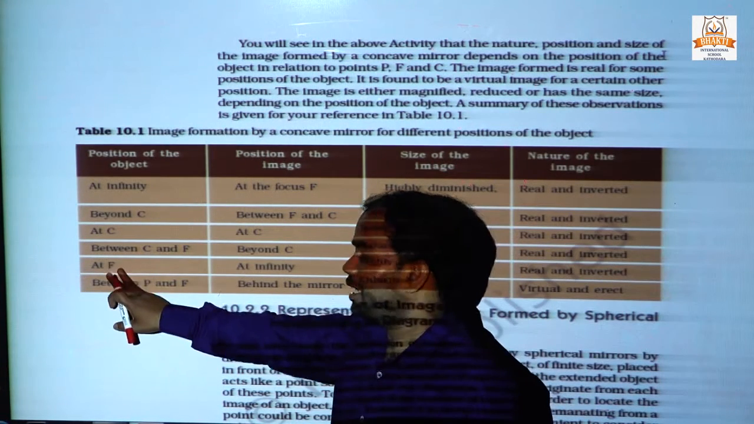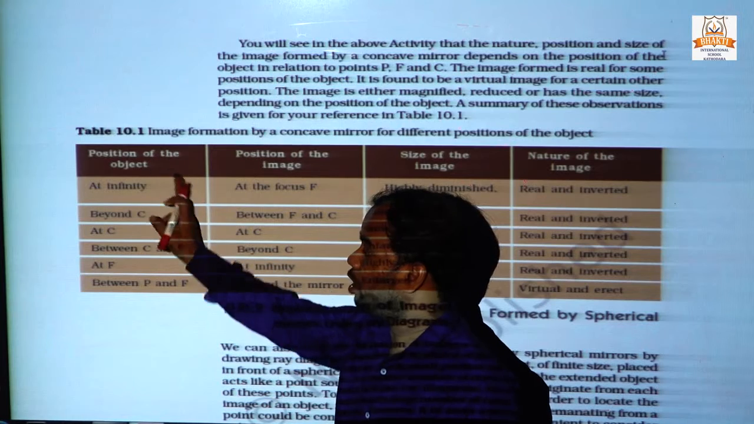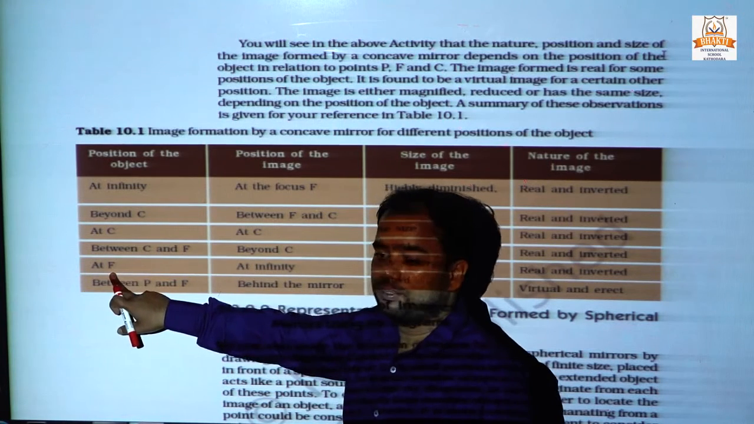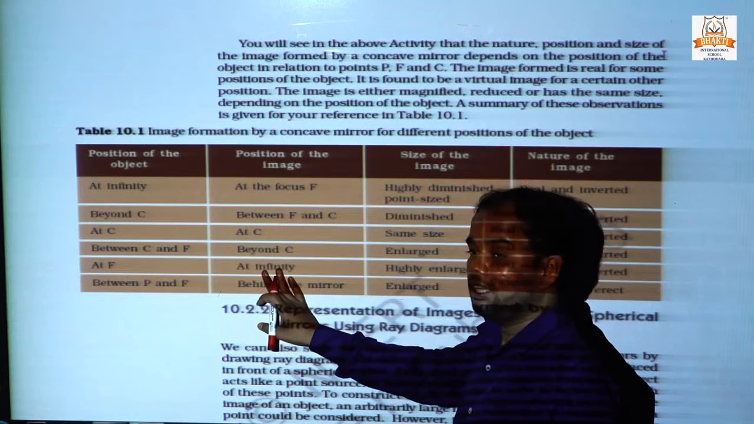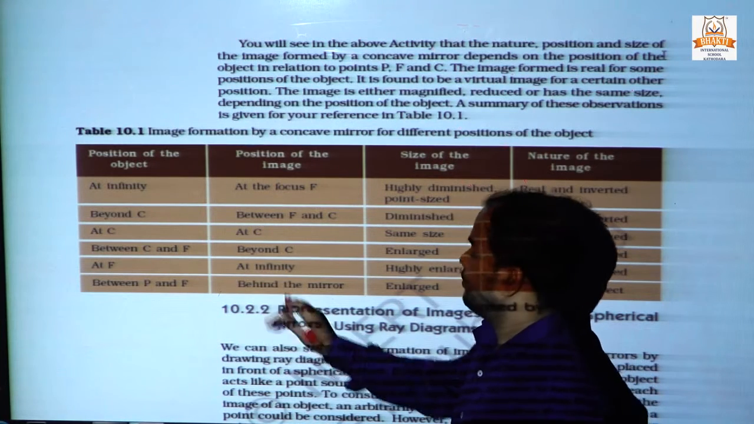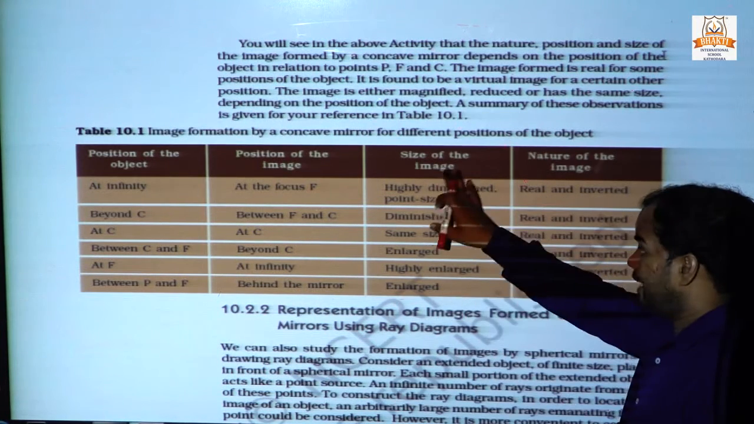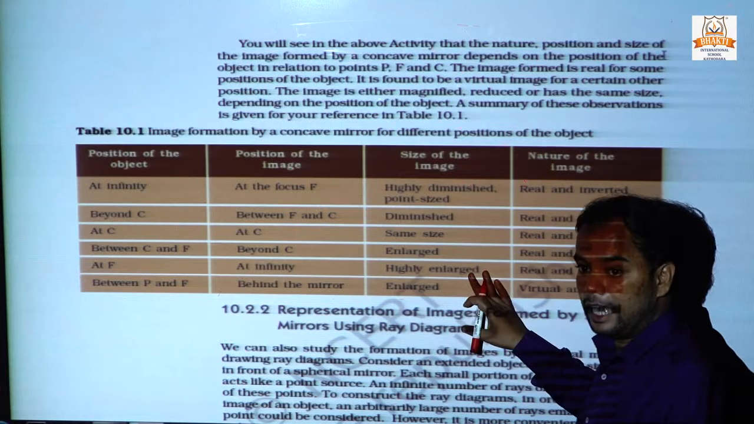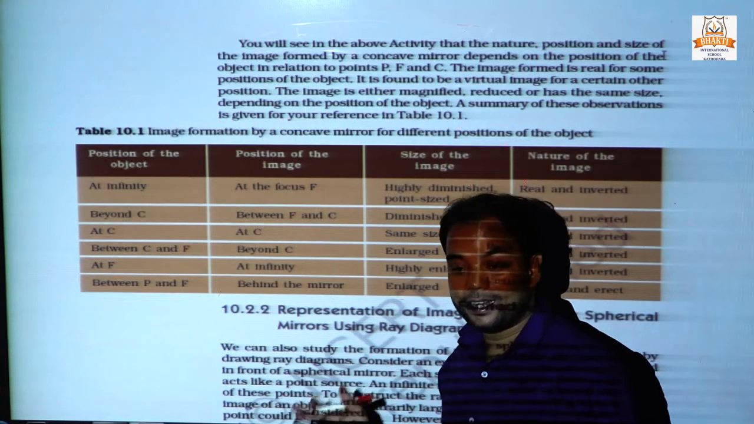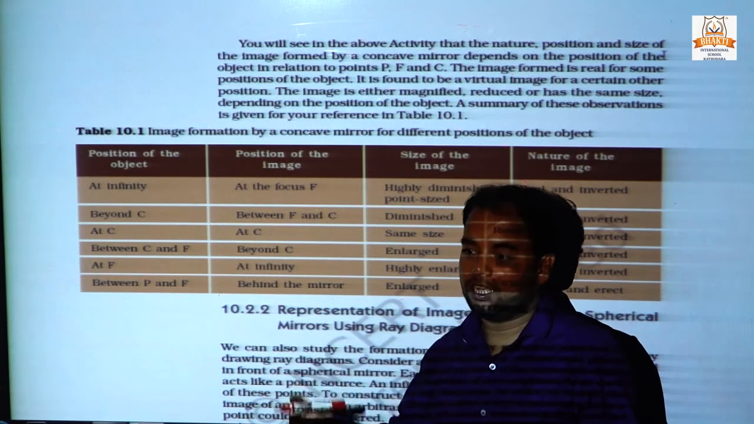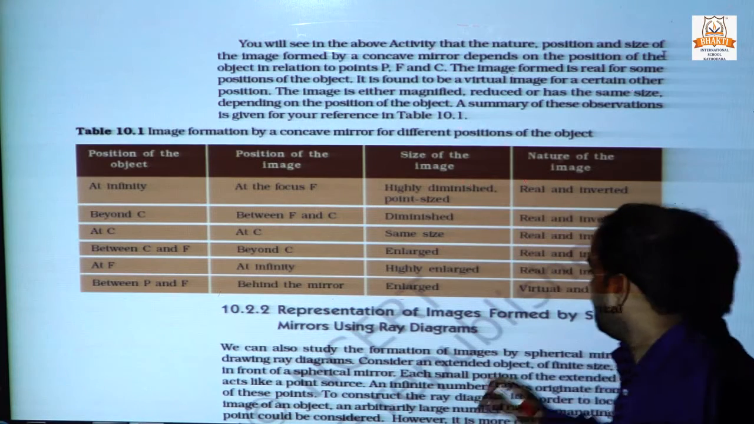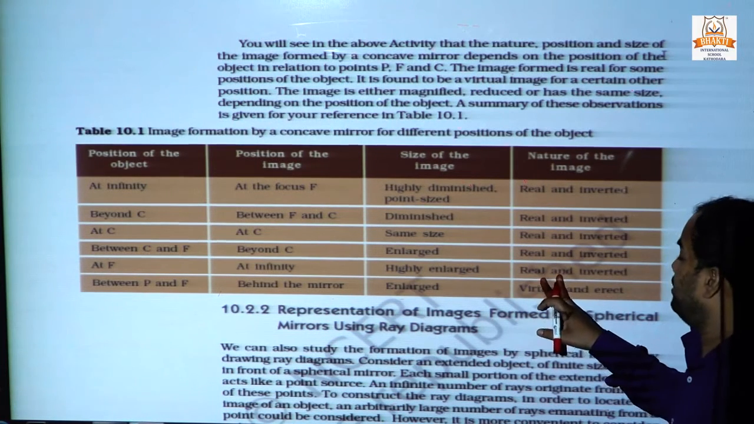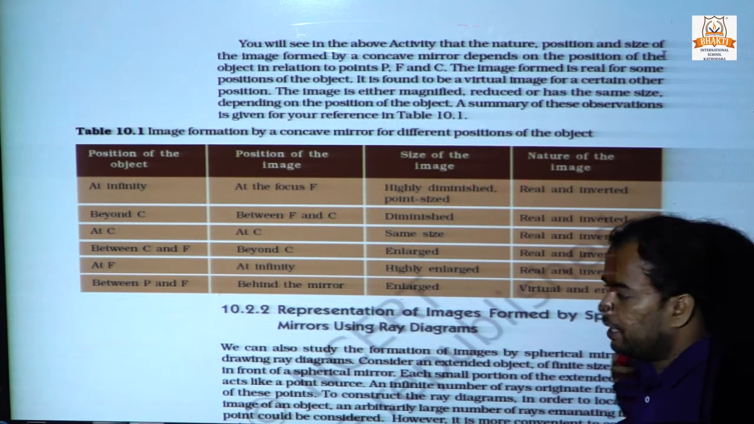When the object is at the principal focus, the image forms at infinity, the size of the image is highly enlarged, much more than the original size, and the nature of the image will be real and inverted.